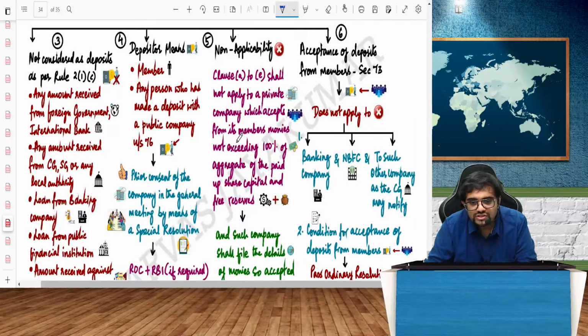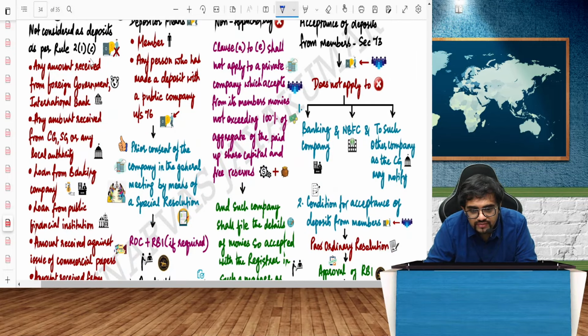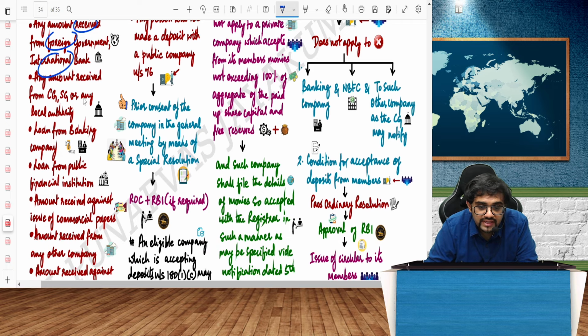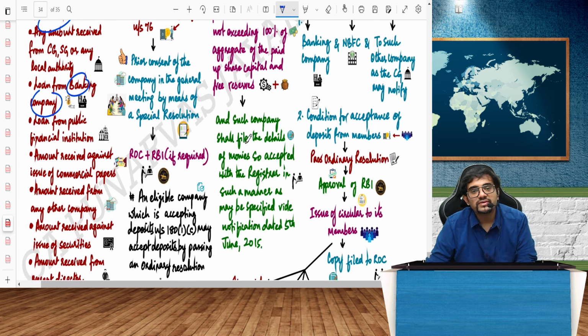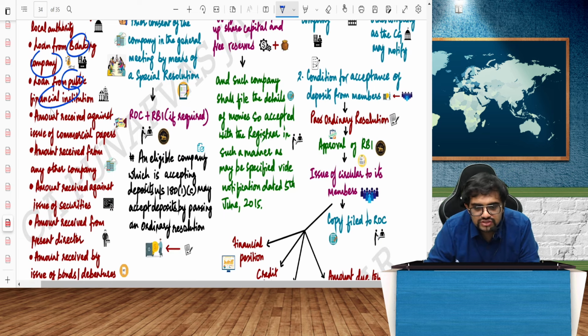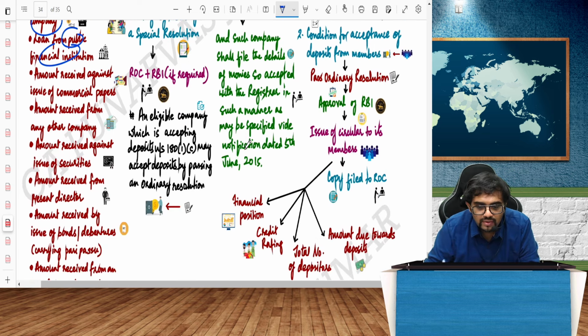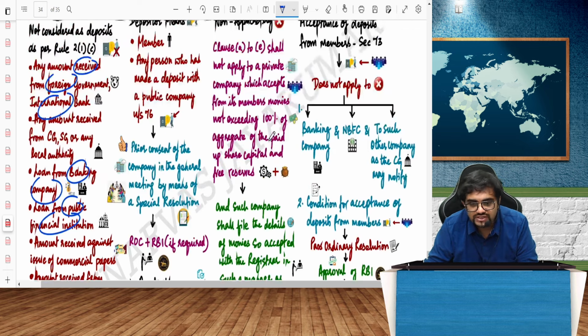Then what is not a deposit? Any amount received from any foreign government, international bank is not a deposit. Any loan from a banking company is not a deposit. Why is it not a deposit? Because deposit rules need not be followed. Some long, very strict rules are there that need not be followed. Loan from a public financial institution is not a deposit. And amount received from a present director is not a deposit. And all these are not deposits.